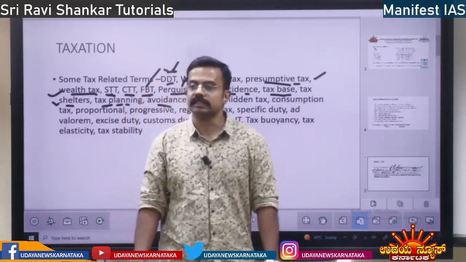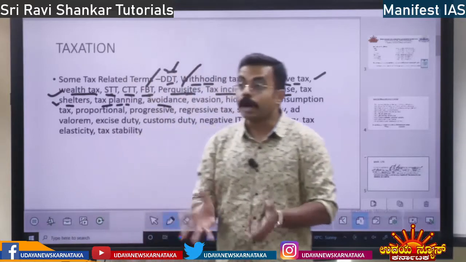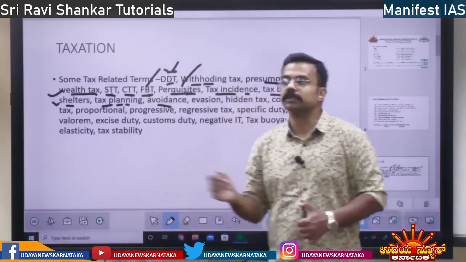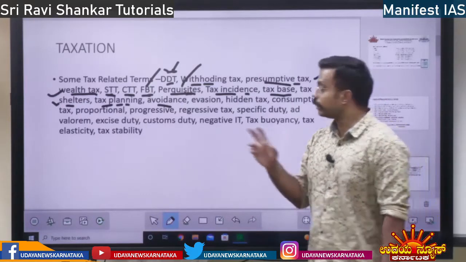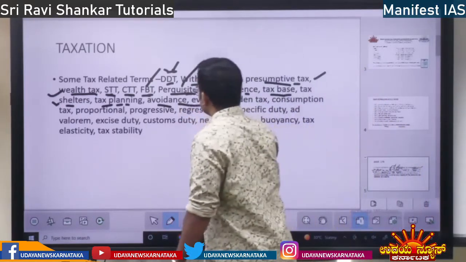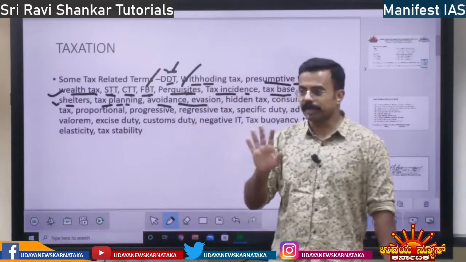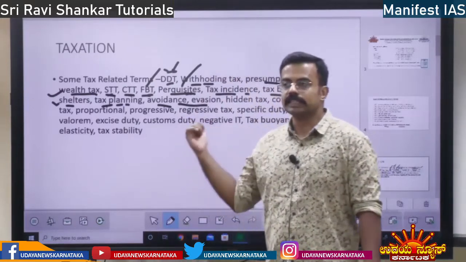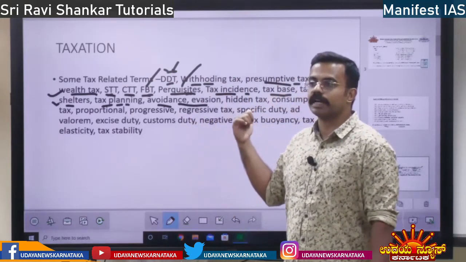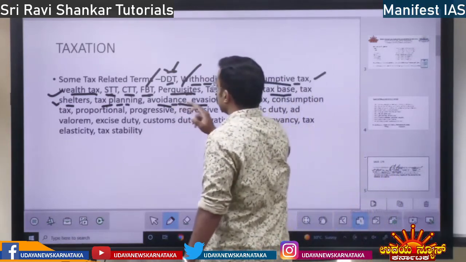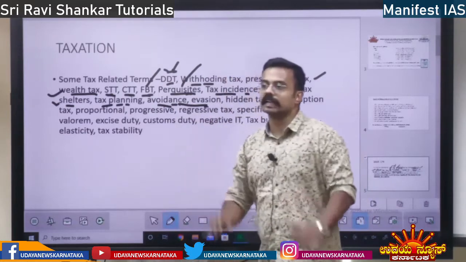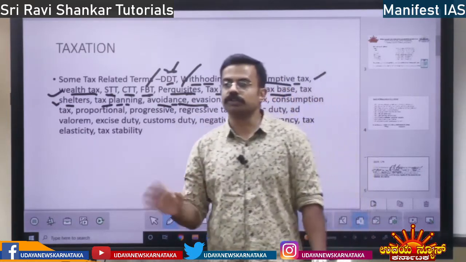Tax avoidance is illegal. You avoid the tax by transferring the money somewhere else. So many things. Whatever you do, tax avoidance and evasion, both are similar concepts yet different. So these two things are illegal. Tax avoidance and tax evasion are illegal, right? Evasion. So you evade the tax. Tax is being imposed on you, you are evading it.